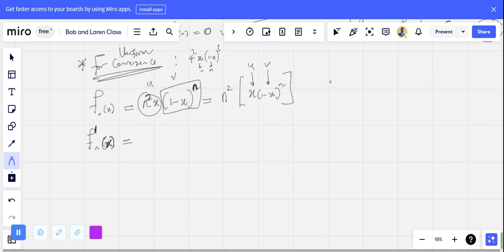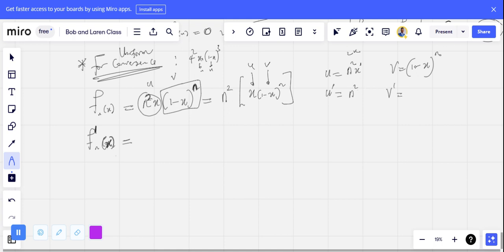So since my u, I'll write it somewhere. My u is n squared x, right? And my v is 1 minus x raised to the power of n. So if I find my u prime, which differentiates n squared x, n squared is a constant, right? If I differentiate, it's just like say I'm differentiating 2x, that's 2. So if I differentiate n squared x, that would be 1 times n squared, that's n squared. x to the power of 1 minus 1 is x to the power of 0, which is 1. So if I differentiate this, I should have n squared left.